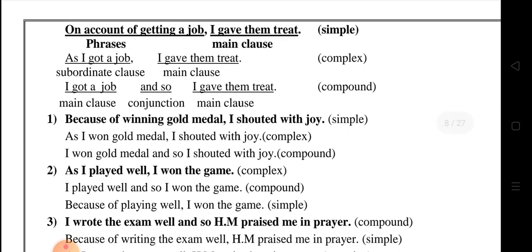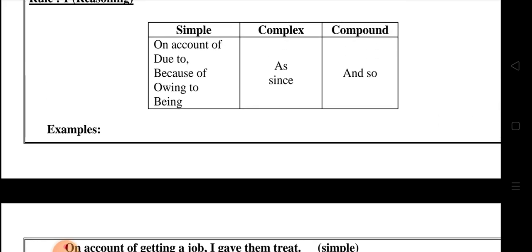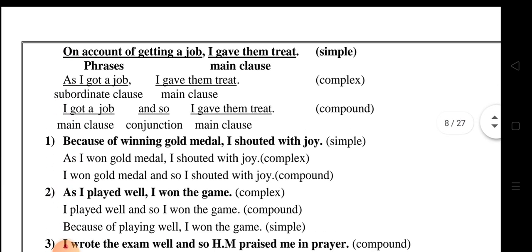Because of winning gold medal, I shouted with joy. So after because of, we just have to write v4. Okay, on account of, due to, because of, owing to, after that you have to write v4. So here, because of winning gold medal, I shouted with joy. This is a simple sentence. The complex is as I won. After that, you have to write the v2 form.